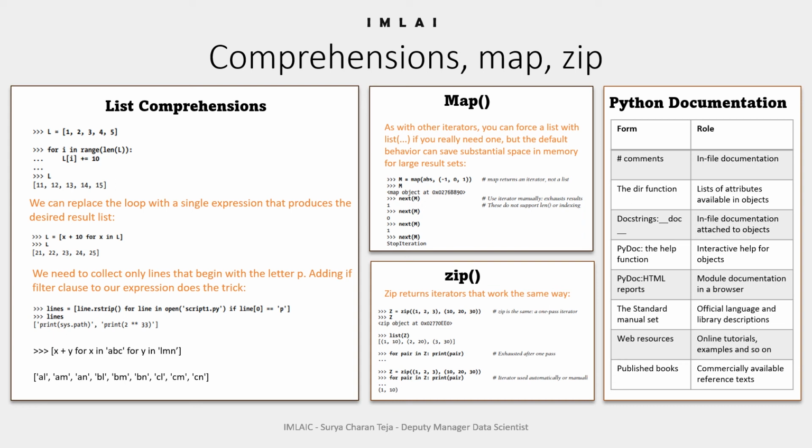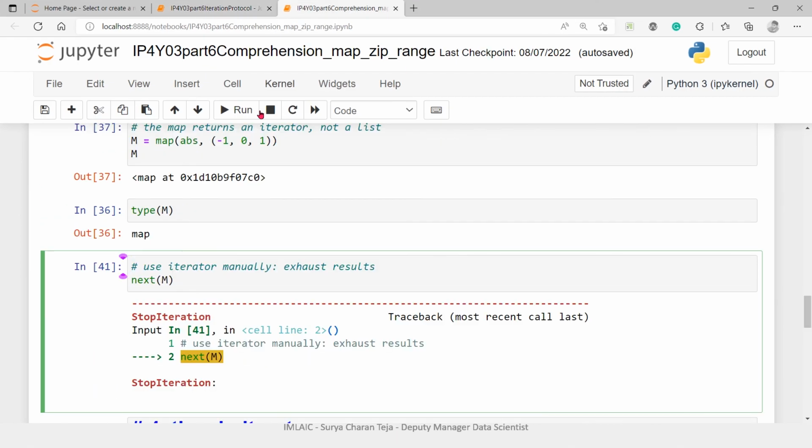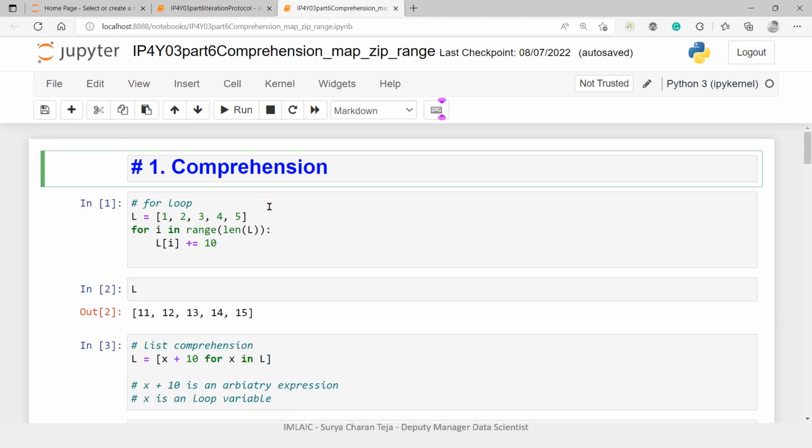It goes on because this is Python. Okay. So, and last but not least, published books, some commercially available reference textbooks. Those are some of the most important references we can take while coding our programs. So with this I would like to have a bit of coding practice, and then we'll get back to next session. We'll begin the next module.